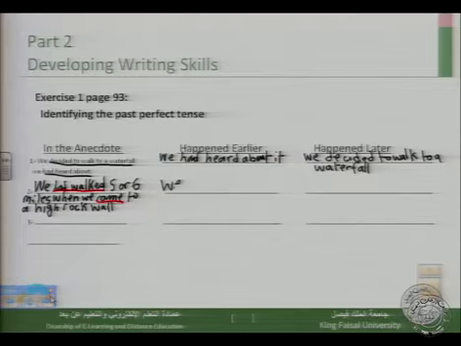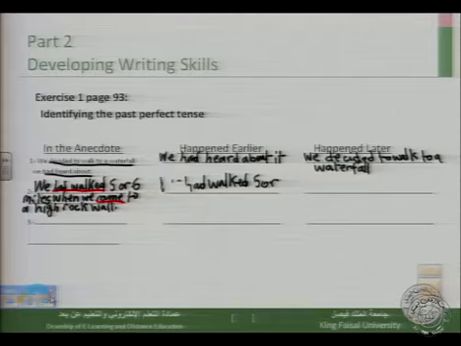We write it in here. We had walked 5 or 6 miles. This is the event that happened earlier.